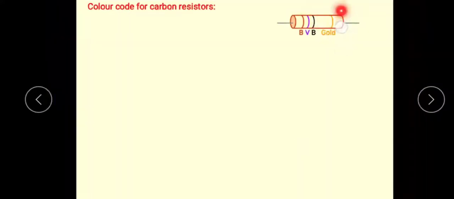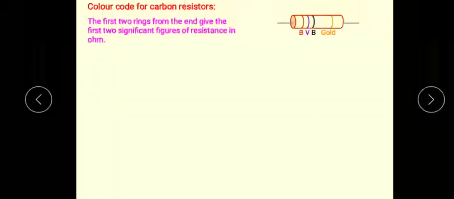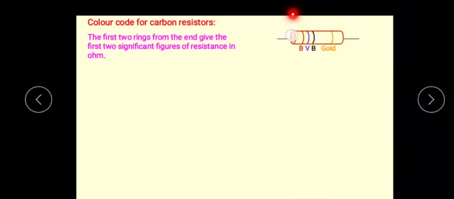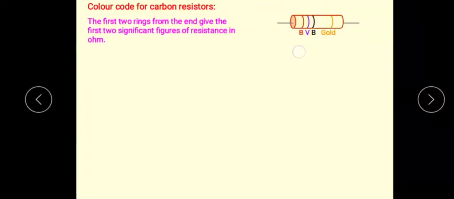On the carbon resistor, its value is given in terms of color code. The first is brown, violet, black, and the last one is gold. See, in the figure, the first two rings from the end give the first two significant figures. The first two colors given here are brown and violet.